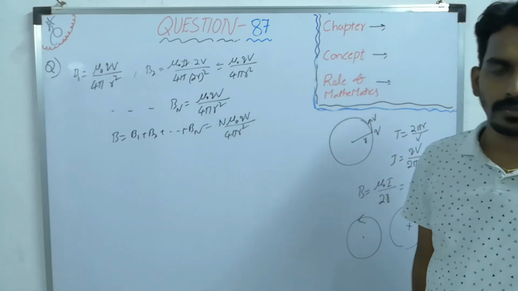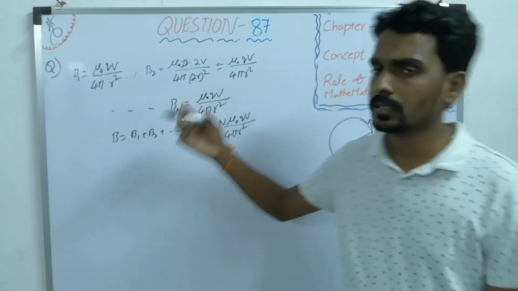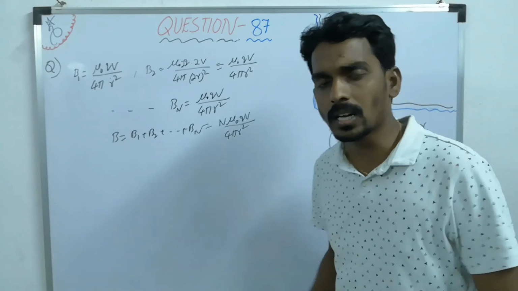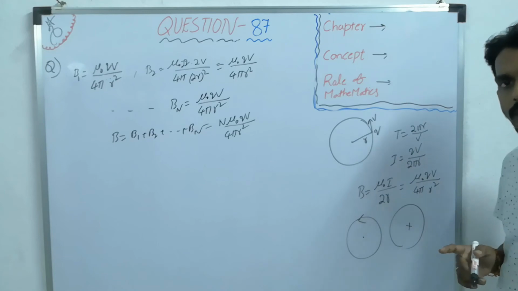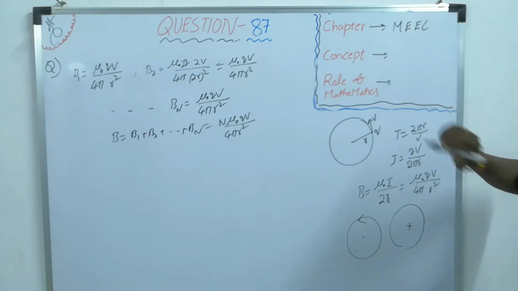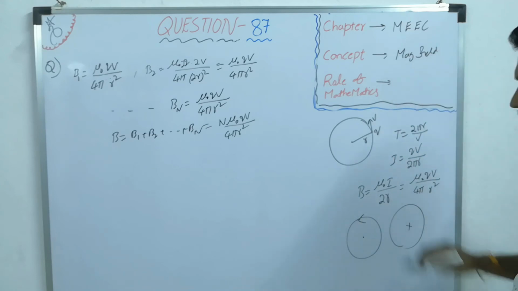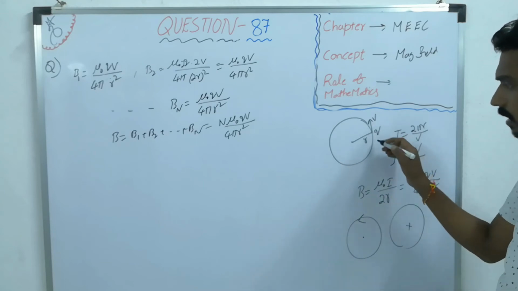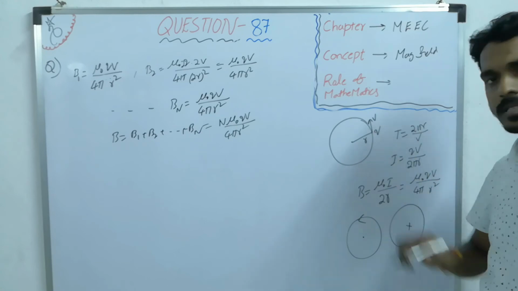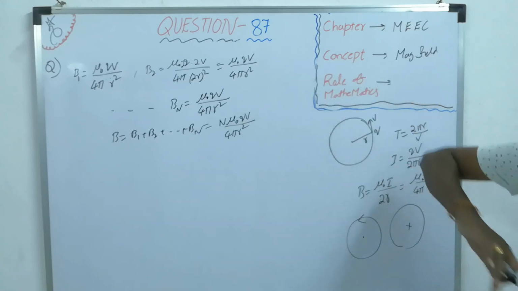If they give different speeds, then the value may change. But this is how you can understand the concept. What concept are we discussing here? Same, magnetic effects of electric current. The concept is again magnetic field, and here we are taking the concept that for a charge moving in a circular path with a constant speed, there is some magnetic field at the center. What is that magnetic field?